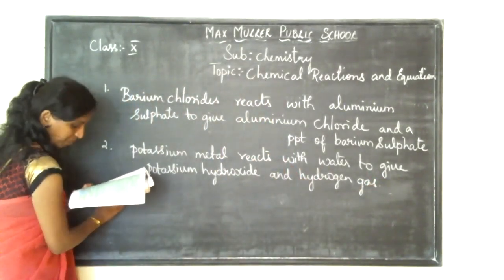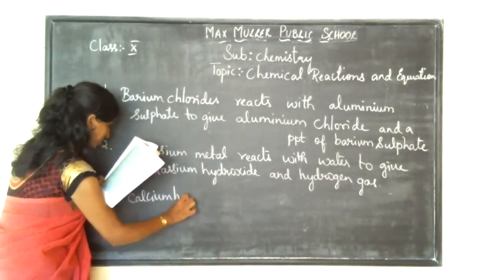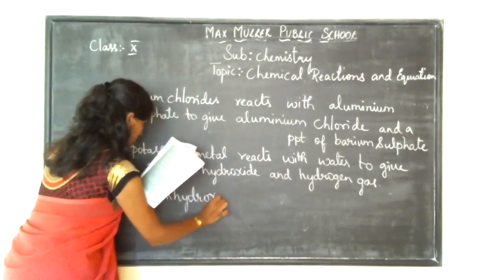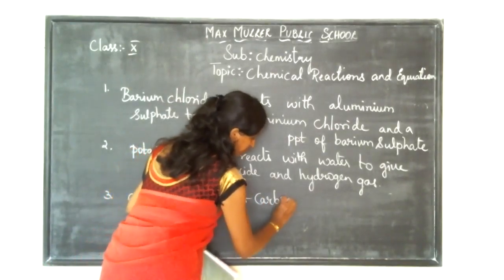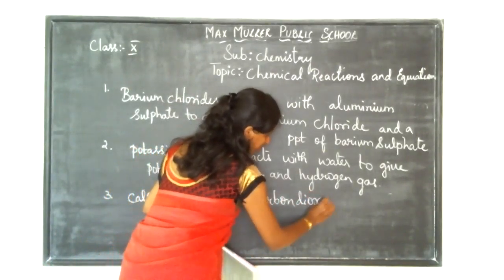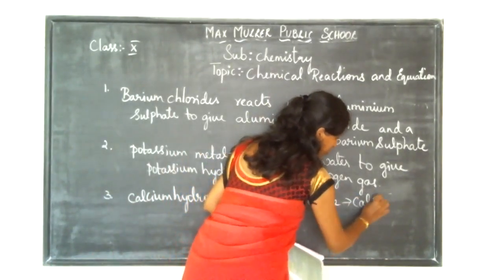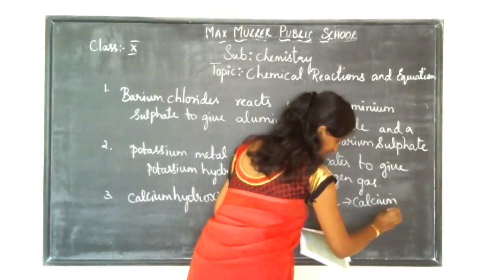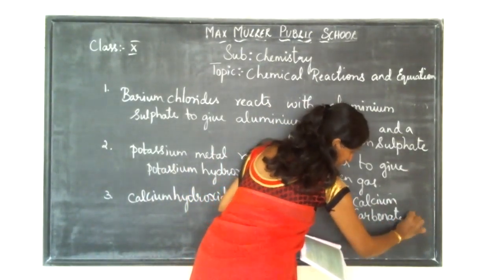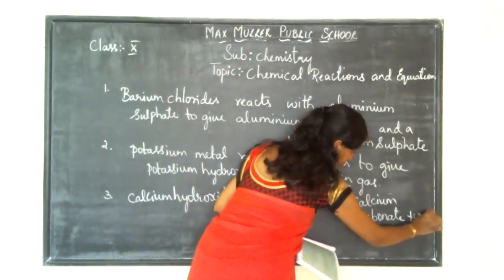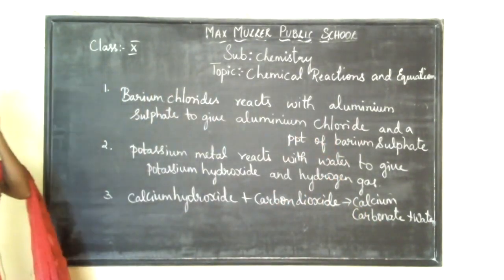Next, third one, calcium hydroxide plus carbon dioxide to give calcium carbonate plus water at the end. Copy it.